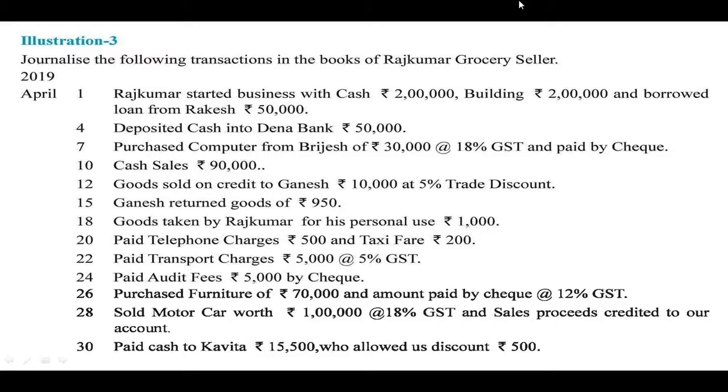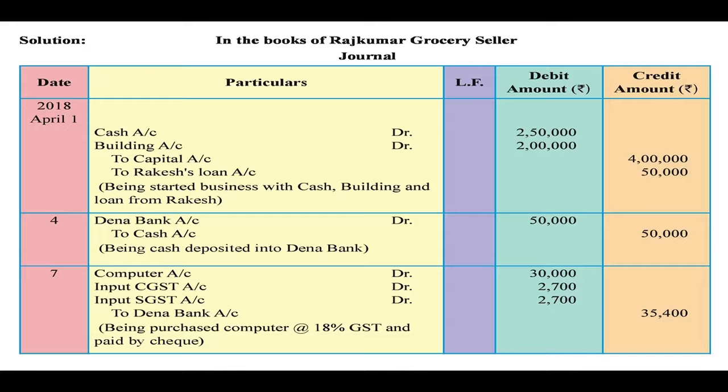Students, today we are going to solve third illustration. First, I will read the question. Journalize the following transactions in the books of Rajkumar grocery seller. Now here the name of the businessman is given. So you need to give the title in the beginning of the journal. So first you have to write in the books of Rajkumar grocery seller journal.